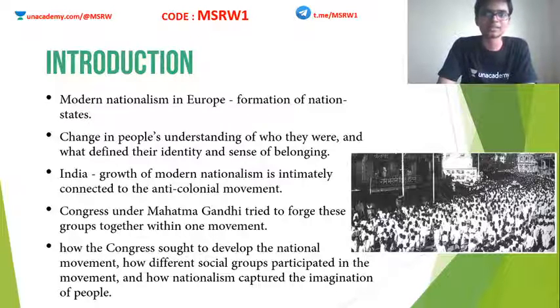So in the previous class, in chapter number 1, we saw some important advancements that happened in Europe. The modernization, the nationalism in Europe, what happened, unification of Germany, unification of Italy, then formation of nation states. We saw how the French Revolution started all these things, how Napoleon Bonaparte undid a lot of things. Then later the Congress of Vienna, again undoing what Napoleon Bonaparte did. But eventually people like Bismarck unifying Germany, and Mazzini, Cavour, Garibaldi, and these kinds of people unifying Italy.